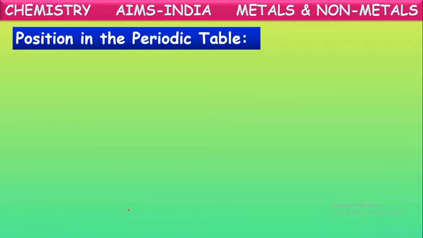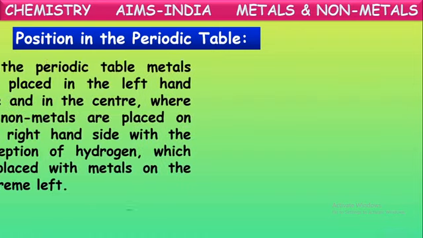Position in the periodic table. So we told here elements are classified into four categories. So where are these elements present in the periodic table? I hope you have heard about this periodic table. Need not remember anything in this. Just let us see the picture of this.